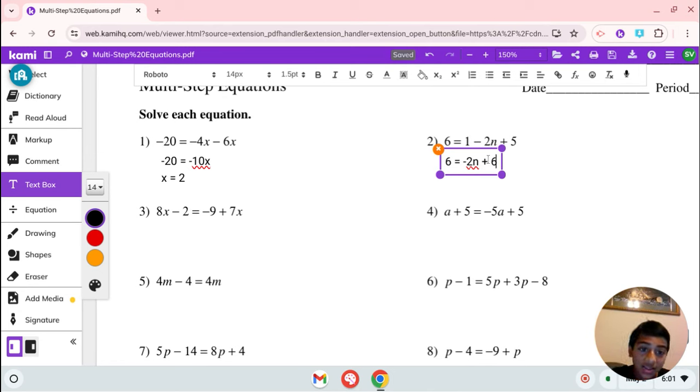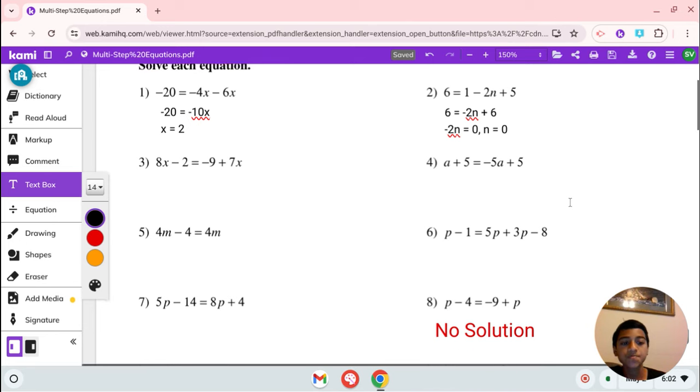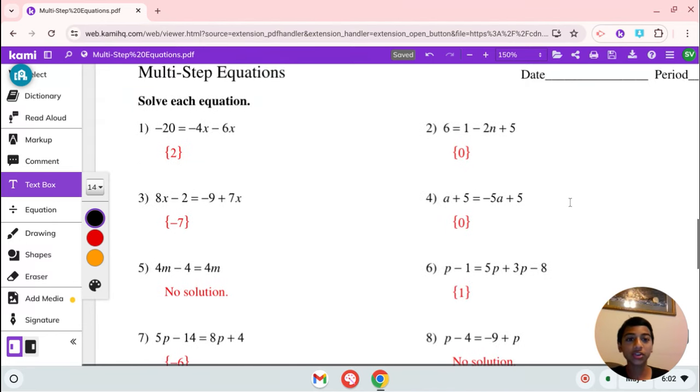Now we're going to subtract 6 from each side. 6 minus 6 is 0, and 6 minus 6 is 0. So what you see here, we have negative 2n equals 0. Even if you try dividing both sides by negative 2, it's always going to be 0. So our final solution is n equals 0. You can go double check to make sure that n equals 0.